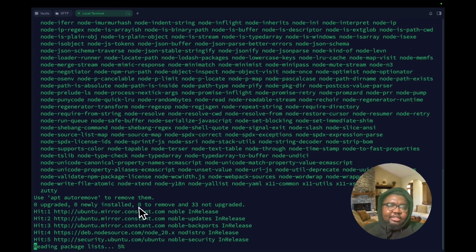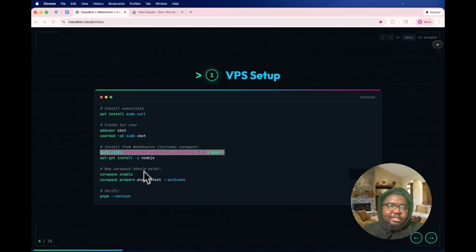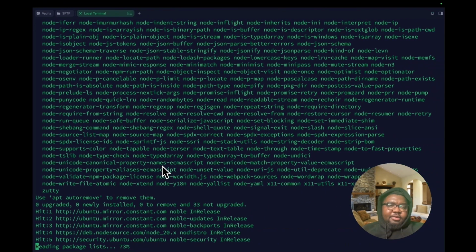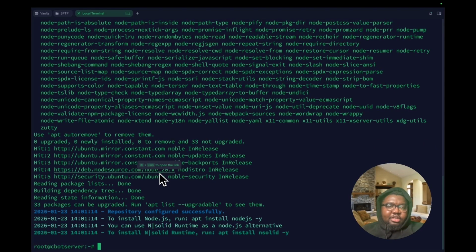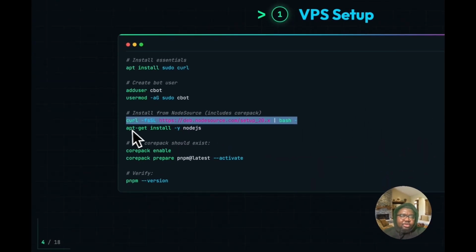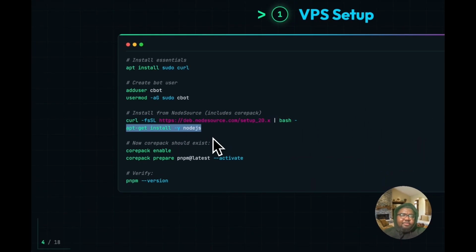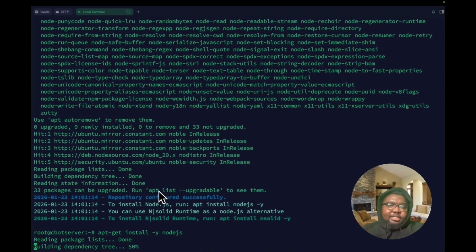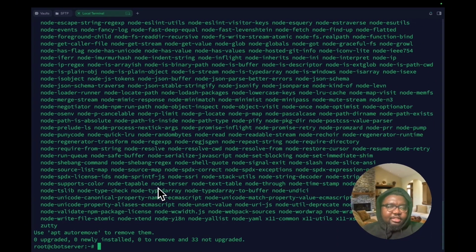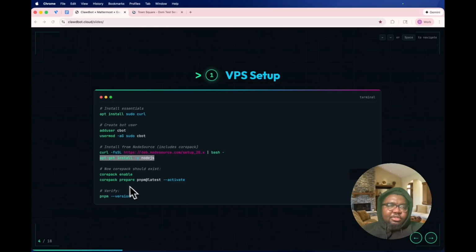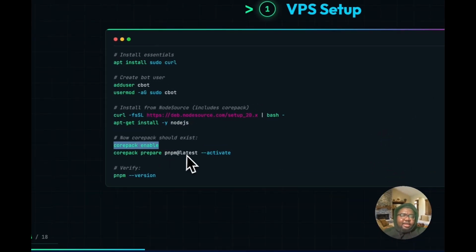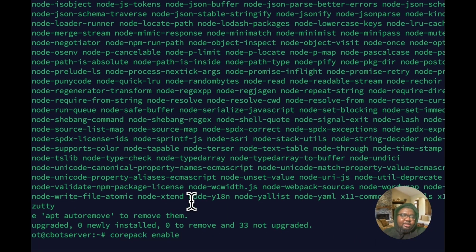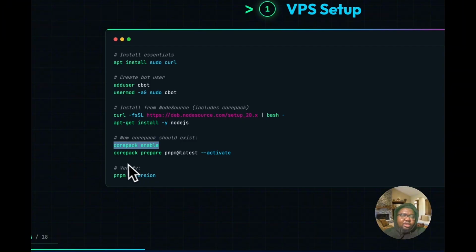As soon as that is done, we are going to execute apt-get install nodejs, and that's actually going to install Node.js. All right, so let's just wait for it to finish. Perfect. I'm just going to go in here and copy the command for installing Node.js and paste that in. Nice. So Node.js is installed. Then we're going to enable CorePack with this command here. Beautiful. And then we are going to activate it with this one.